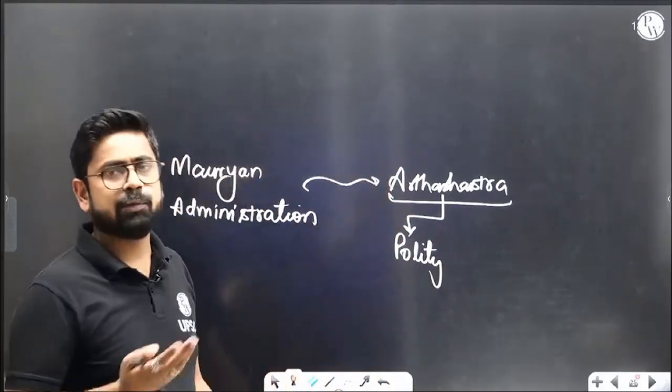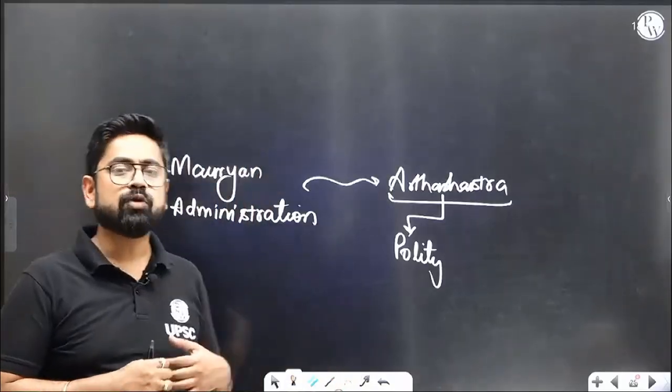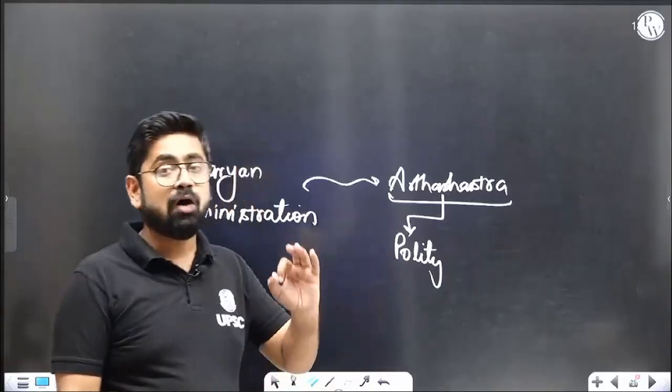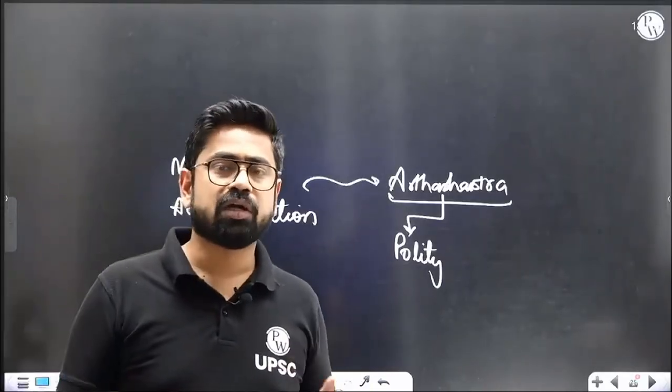It's like Lakshmikant, though not exactly Lakshmikant, which is about India. It's a generic document: how to govern a place, how to have good governance. It is not a document which tells you how Magadha was being governed. Are you getting my point? This is not a document which tells you how Magadha was being governed.